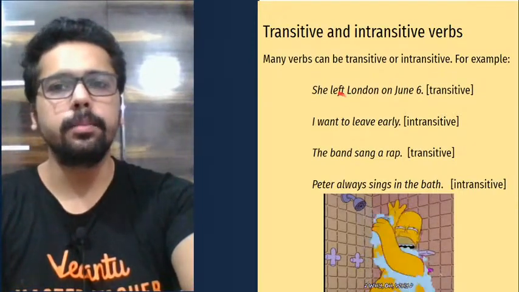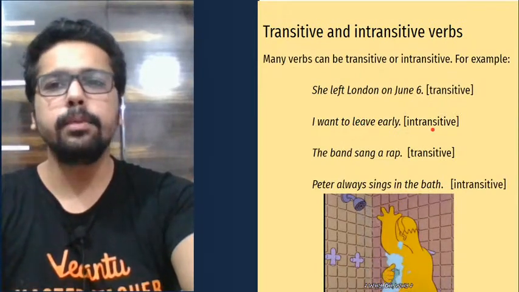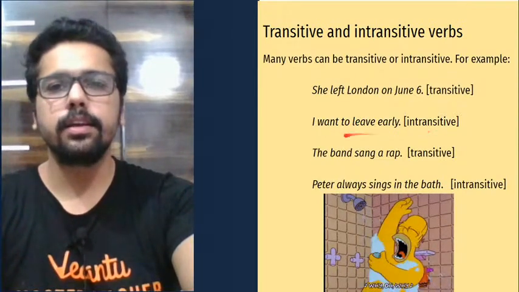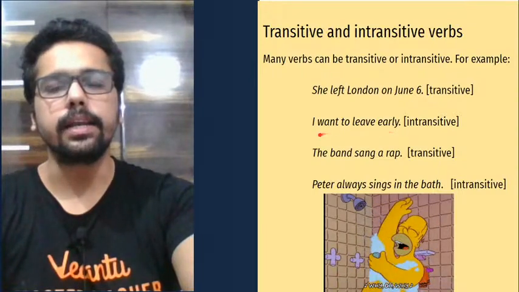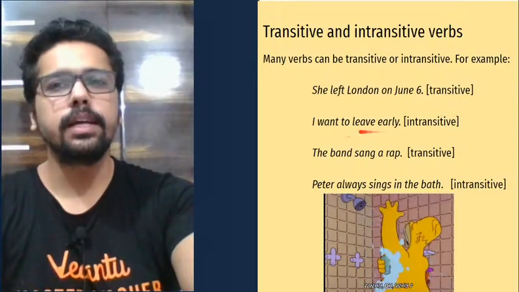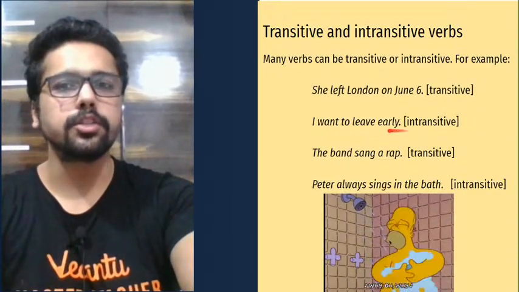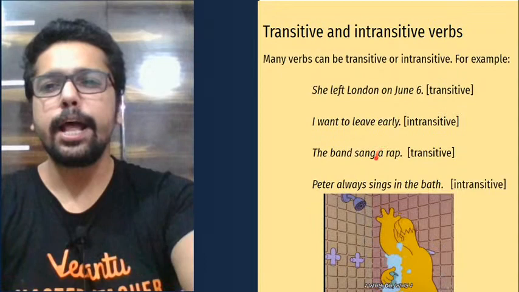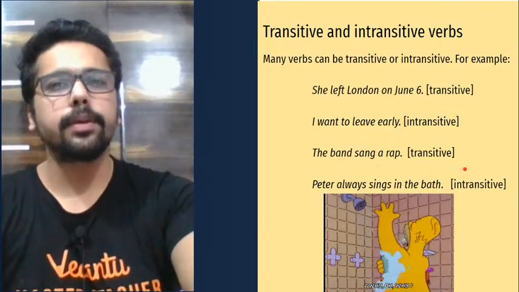But the same verb leave, I mean the present tense of left, can be used intransitively as well. Look at this here. I want to leave early. There is no object. There is no receiver of the action. Right? Look at the second example here. The band sang a rap.